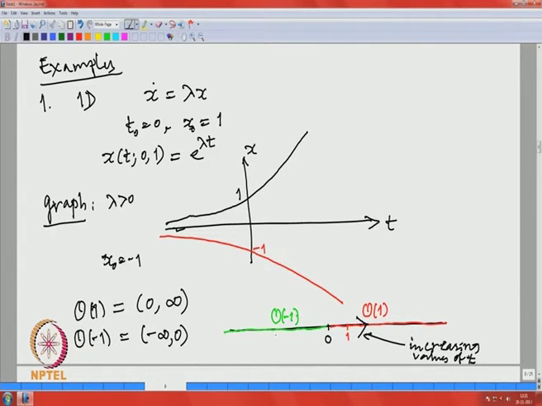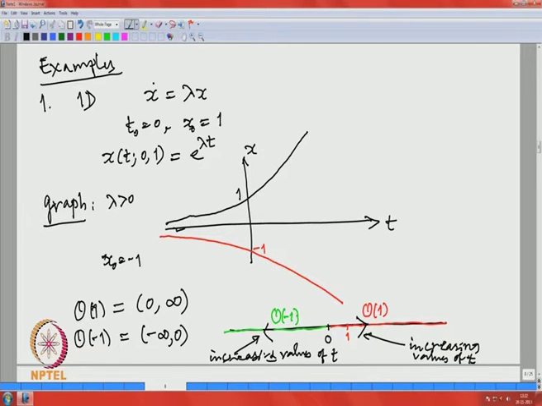And similarly here you see that this is the increasing value. So, whenever we draw an orbit we will be doing this. That will indicate the increasing values of t.